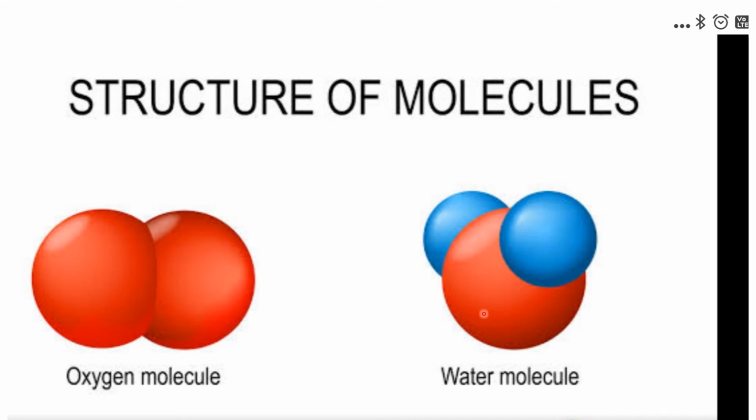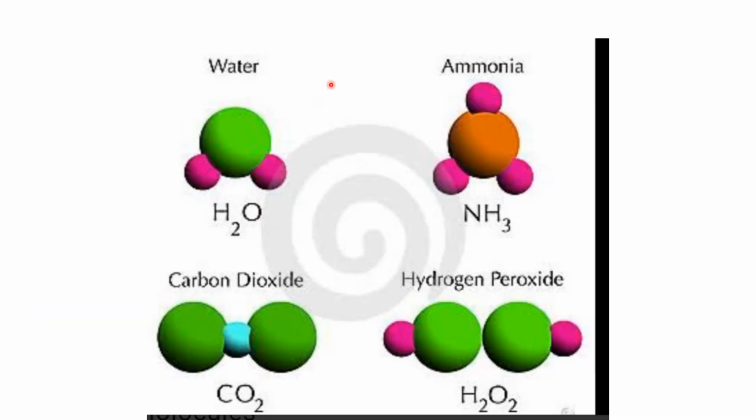So here this is oxygen 1 and hydrogen 2, H2O. Next you can see some more compounds like water, H2O again here, then ammonia, N and H3. This also shares the electrons. This is hydrogen peroxide. Its formula is H2O2.